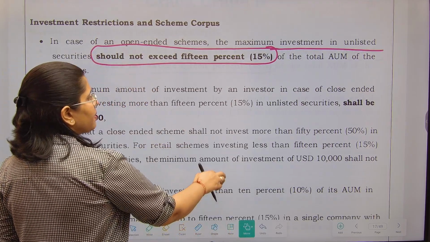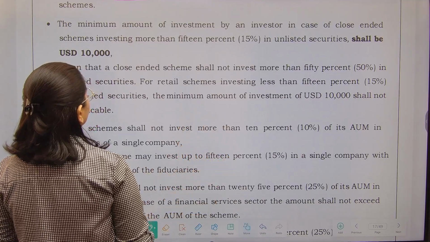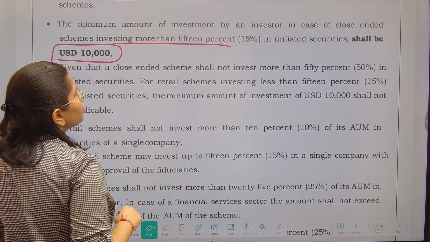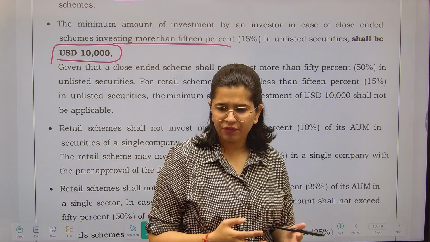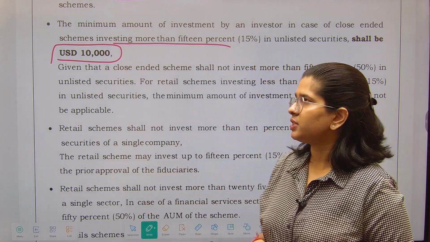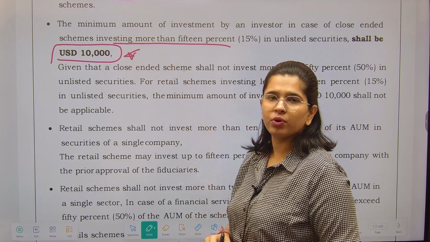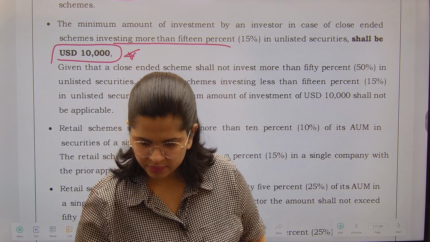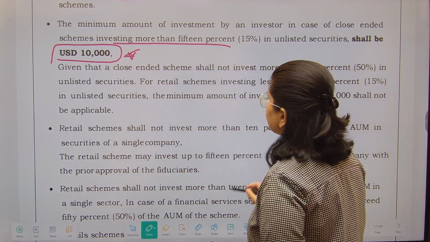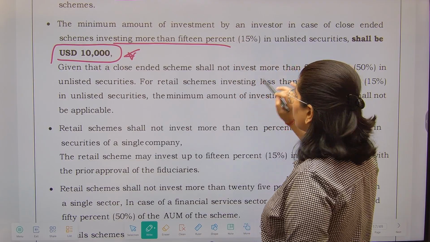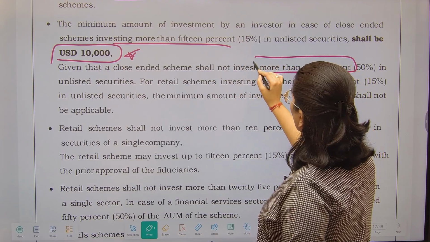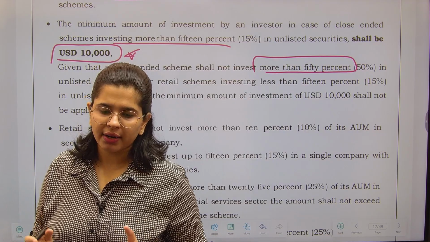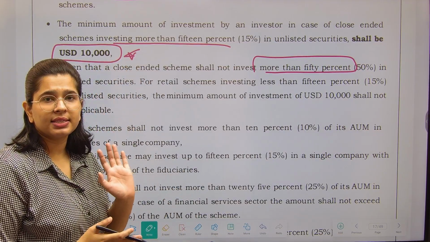The minimum amount of investment by an investor in case of a closed-ended scheme investing more than 15% shall be $10,000. So even if it is a closed-ended scheme, you are investing more than 15%, but we have restricted your investment by value, not more than $10,000, right? Now, in a closed-ended scheme, even if you are investing more than 15%, you cannot invest more than 50%, right? Whatever your total corpus fund is, you cannot invest more than 50% in the unlisted entities.